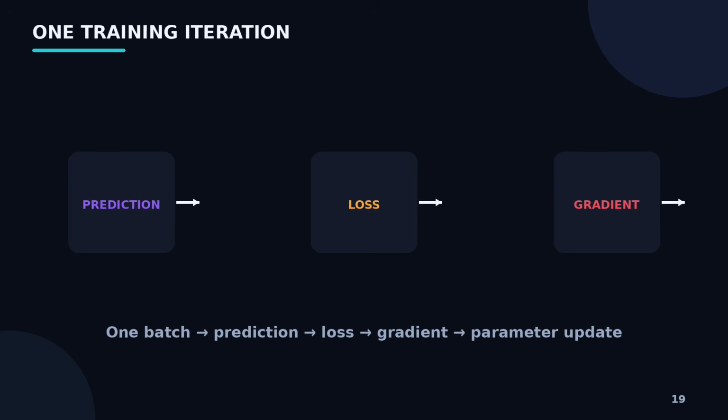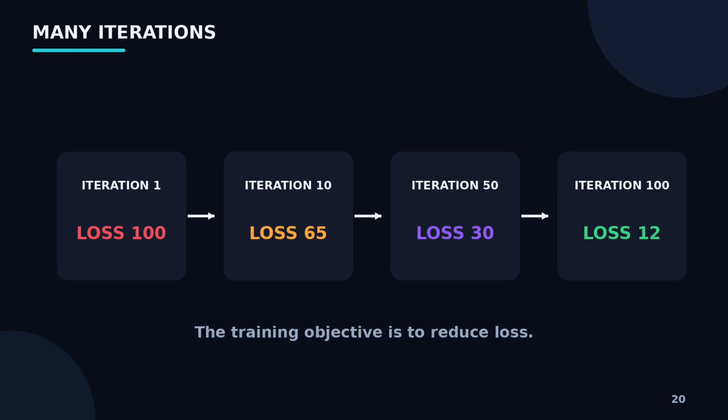Let's put everything together. One training iteration looks like this. We take data, the model makes predictions, we calculate the loss, we calculate gradients, we update the parameters. And now we have a slightly improved model. This entire process can happen again and again. Imagine that our initial loss is 100. After several iterations, maybe it drops to 65, then 30, then 12. The exact numbers are just for intuition. The important point is that during successful training, the model should generally learn parameters that produce lower loss on the training objective. This repeated process is how the model gradually improves.